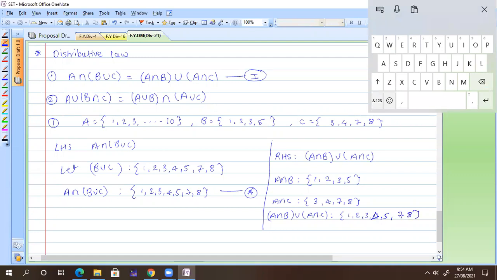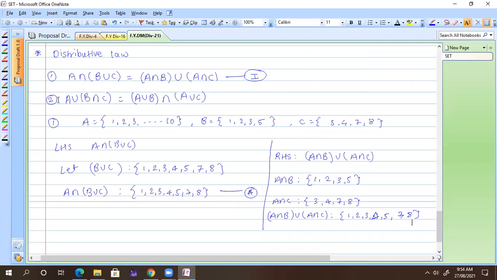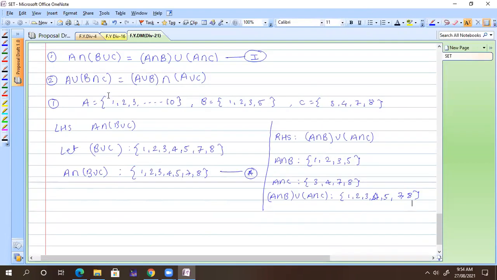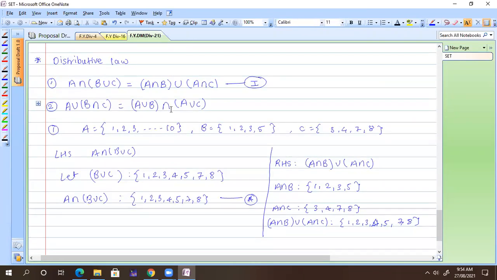So you can see this side and this side: LHS is equal to RHS. It means your first law is verified. Similarly, you can give the proof, or verify, the second distributive law. Is it okay? Anyone any doubts in that?